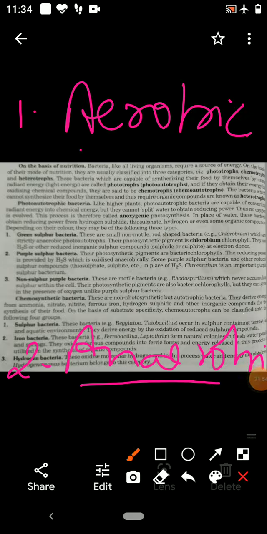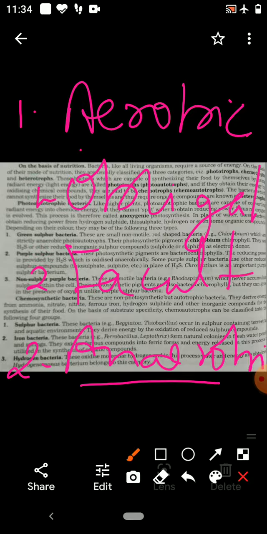Aerobic bacteria are of two types. One is obligate aerobic, other is facultative aerobic. Obligate aerobic means strict aerobic, and facultative ones can survive even if they are not getting oxygen.